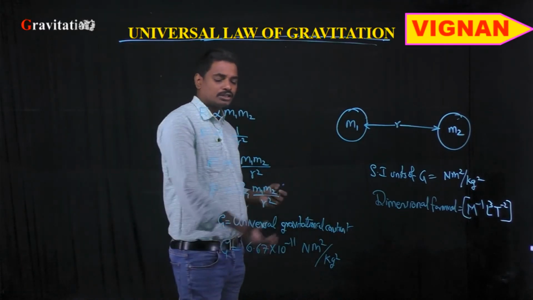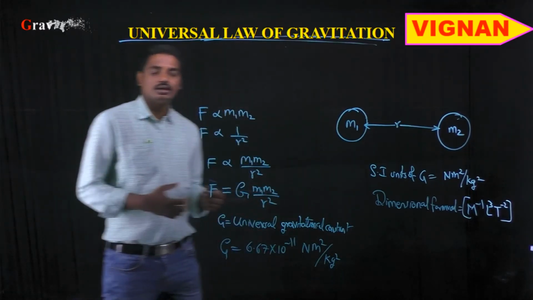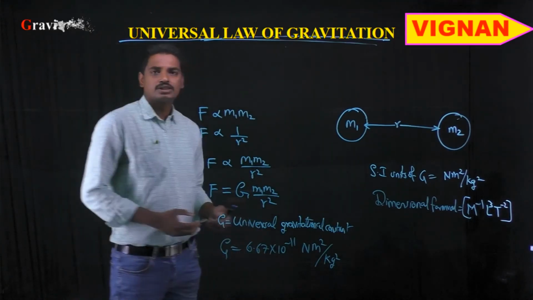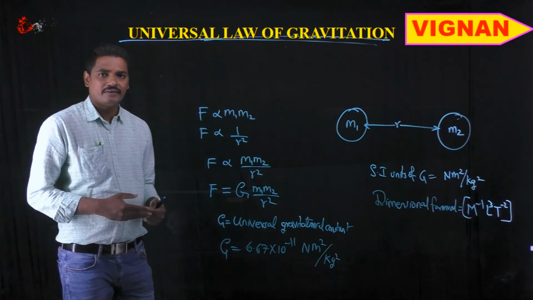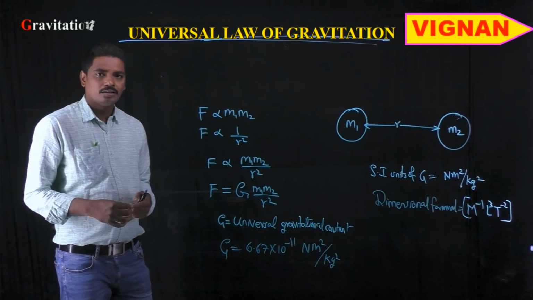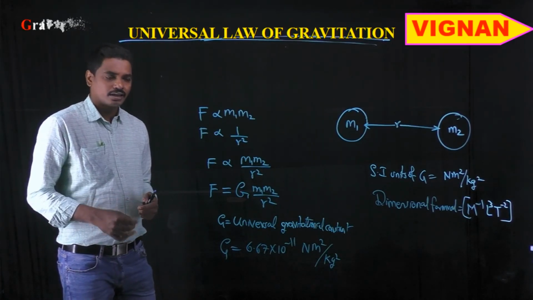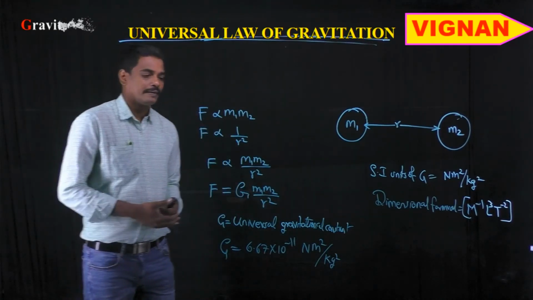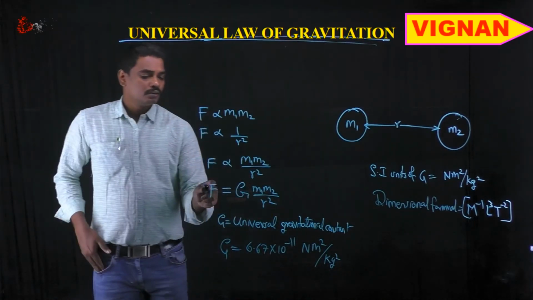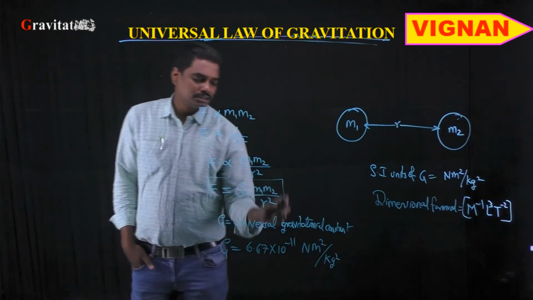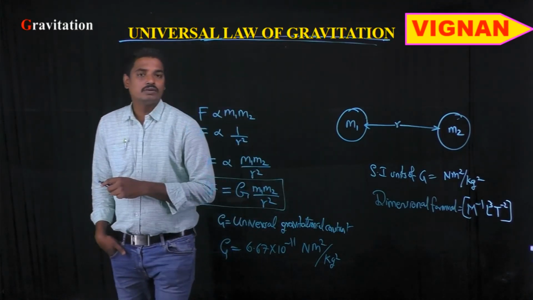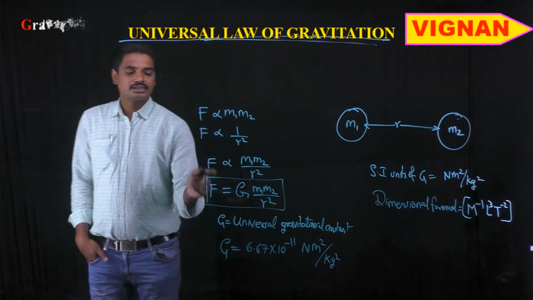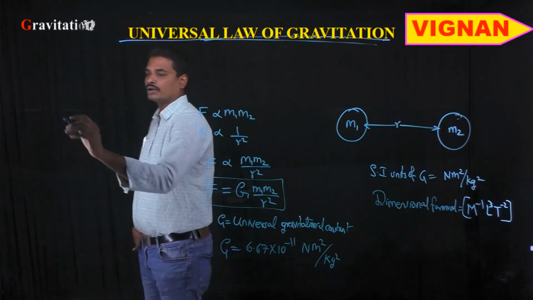So this universal gravitational constant G is constant everywhere in the universe, and the value is equal to 6.67 into 10 power minus 11 Newton meter square per kg square. Right, and it is a scalar quantity. Of course, as it is a constant, it is a scalar quantity. Now, coming to the force, written as F is equal to G m1 m2 by r square, this force is a vector quantity.